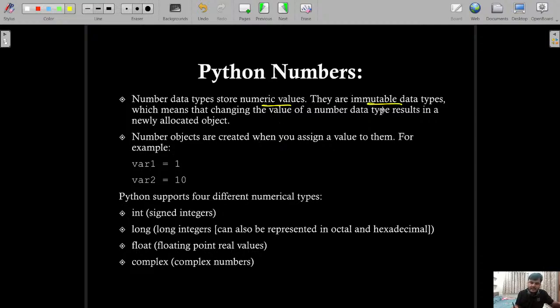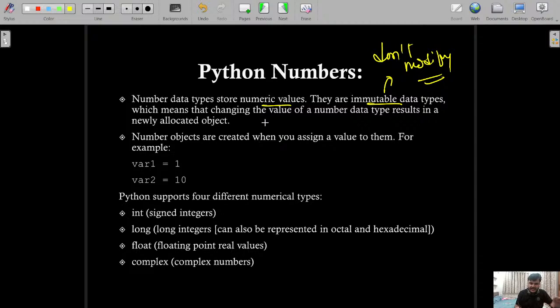Python numbers. You know that number data types store numerical values. They are immutable. So you know what we mean by immutable? It cannot be modified, just like the blockchain. It is also immutable, right? Immutable means you cannot change the value of it once it is declared, right? That is called immutability.